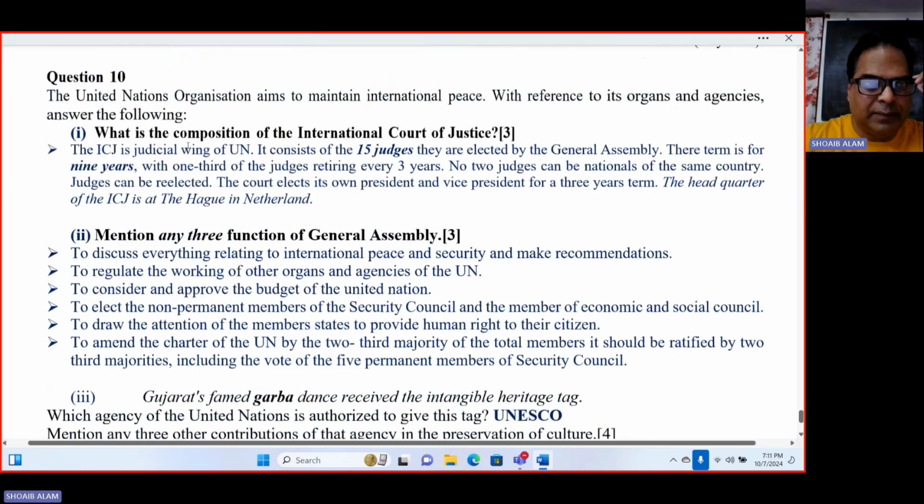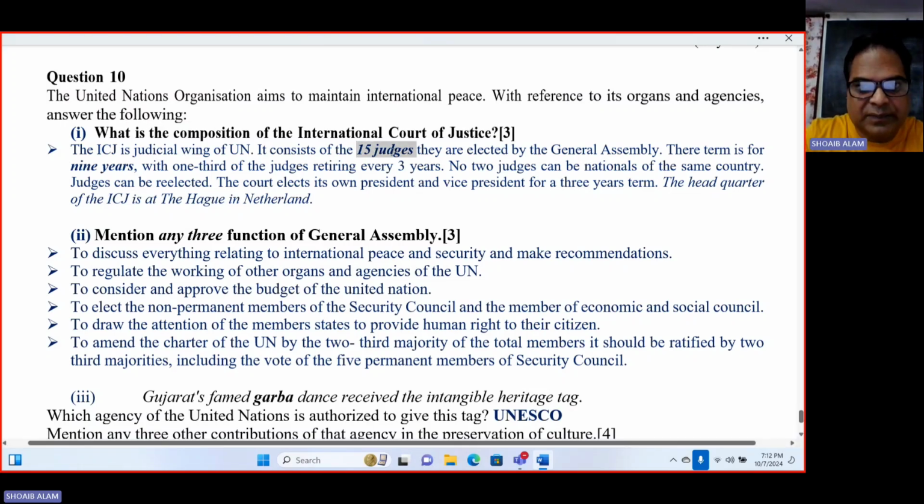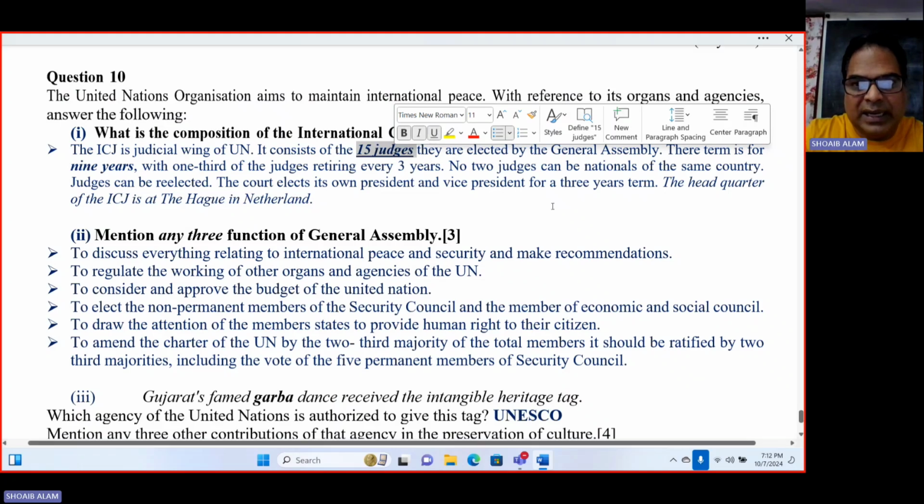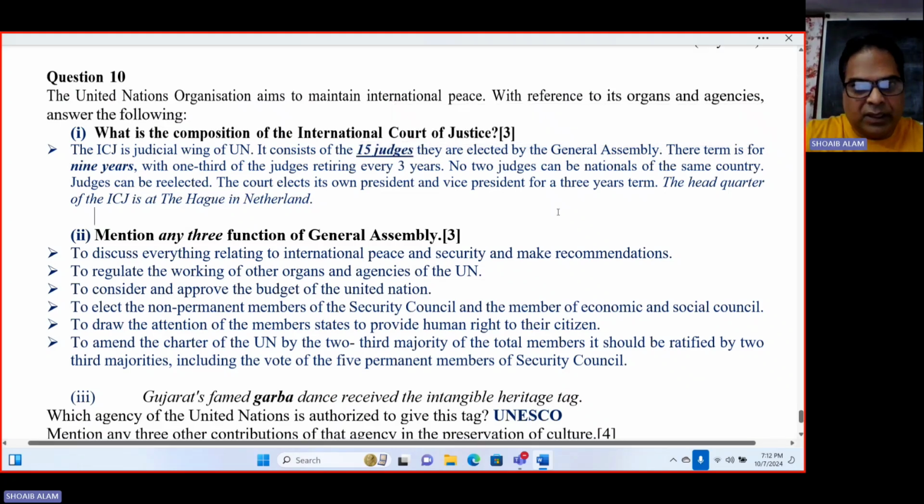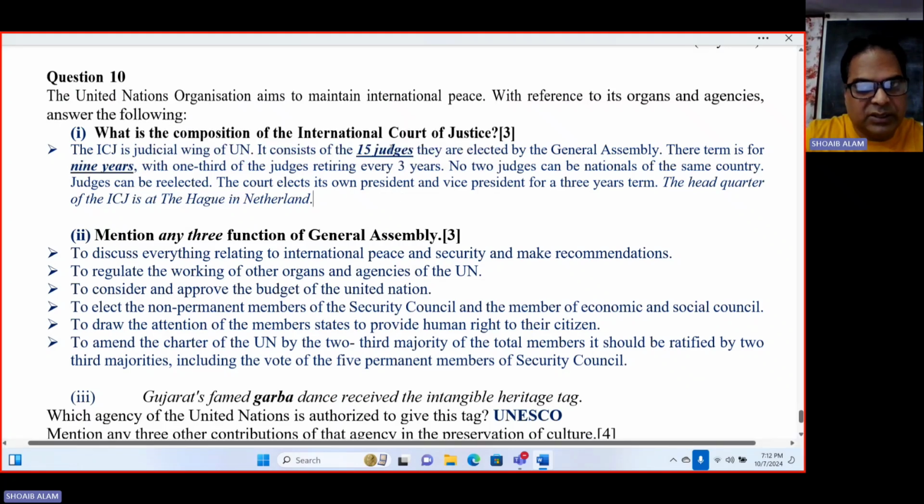Now, question number 10. The United Nations Organization aims to maintain international peace. With reference to its organs and agencies, answer the following. What is the composition of the International Court of Justice? Very simple. The International Court of Justice consists of 15 judges. They are elected by the General Assembly. Their term is for how many years? 9 years. So you must remember this. First one, 15 judges. Second one, 9 years of term.